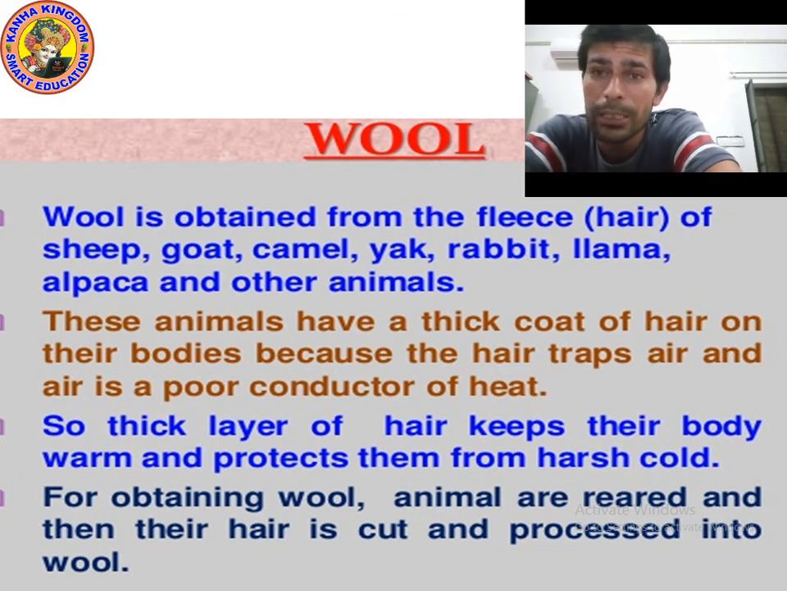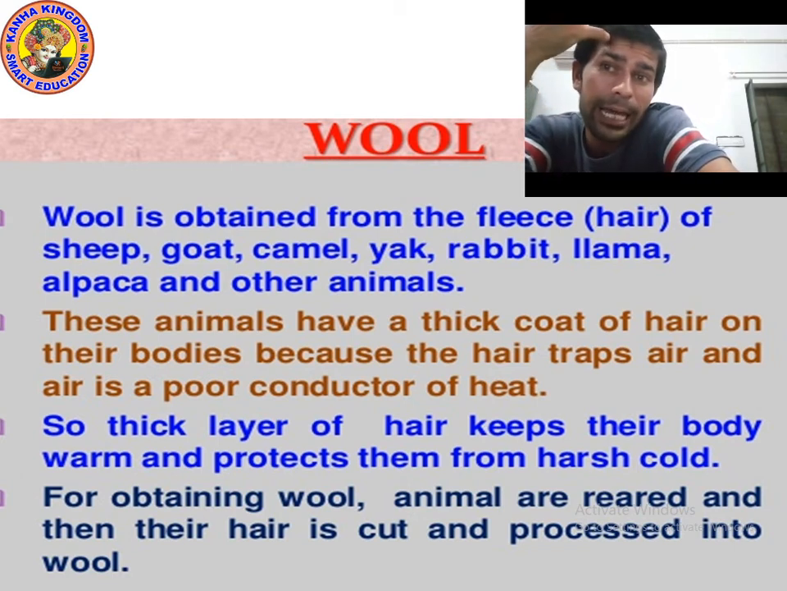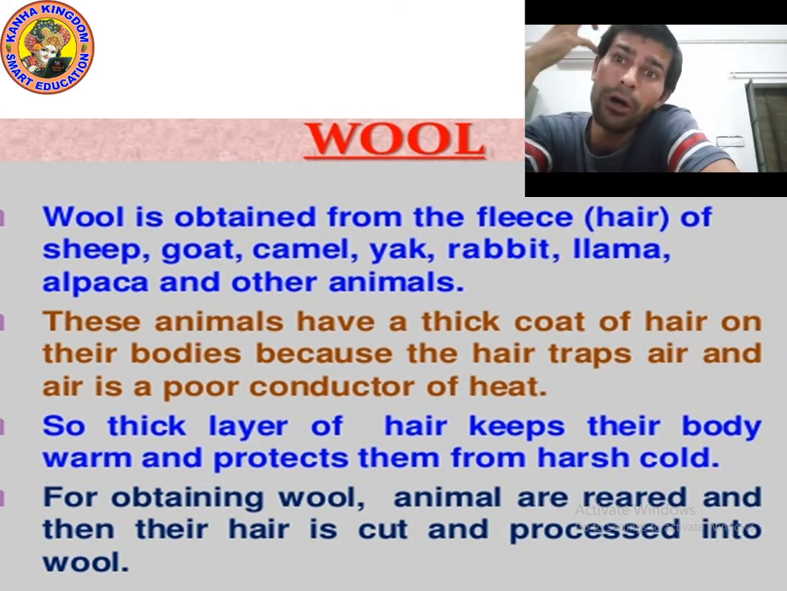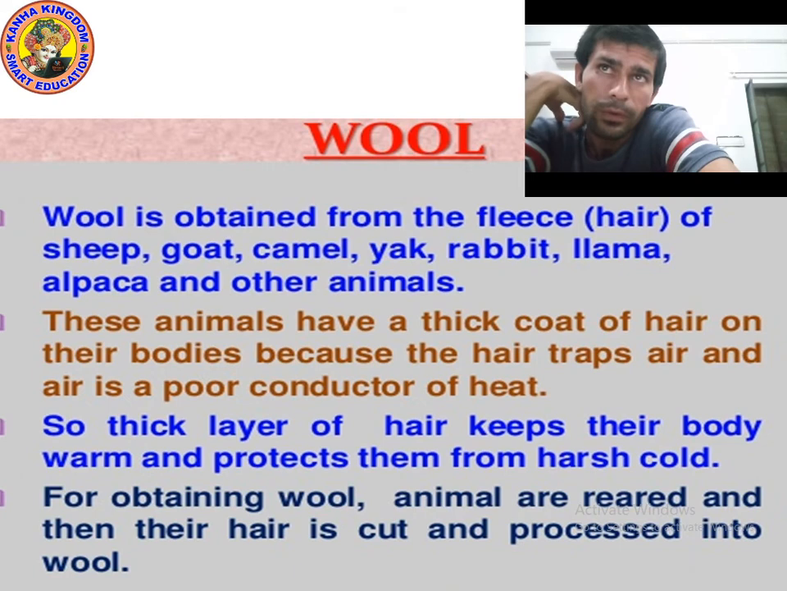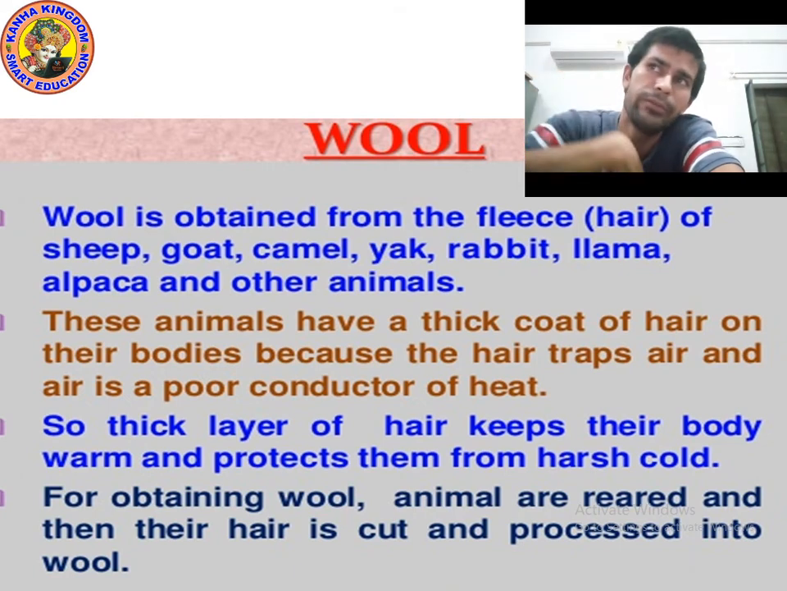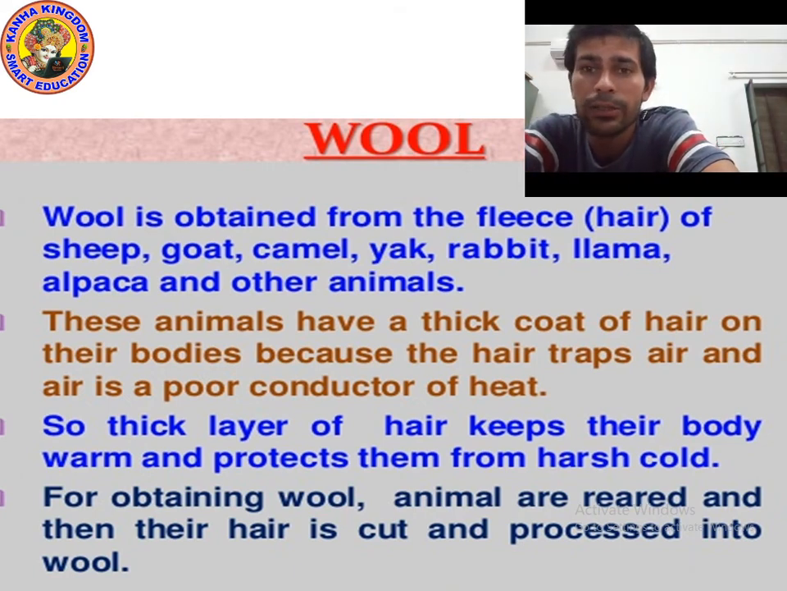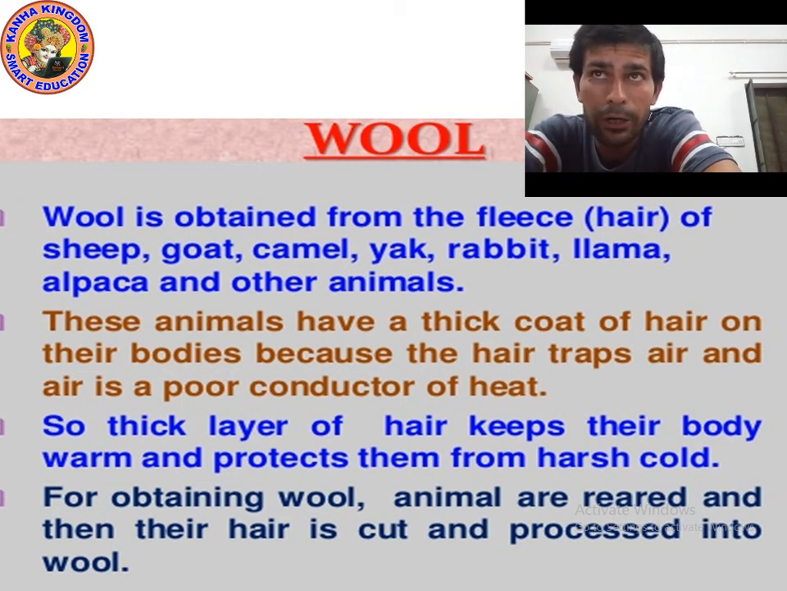Now the question is, what is the meaning of fleece? The meaning is hair. The hair that grows on their body, we call it fleece. So wool is obtained from the fleece. Fleece means hair. Wool is obtained from the hair of sheep, goat, camel, yak. It means fleece of sheep, fleece of goat, fleece of camel.